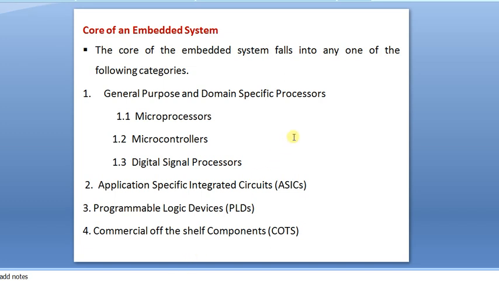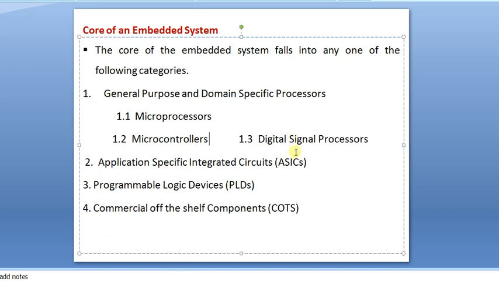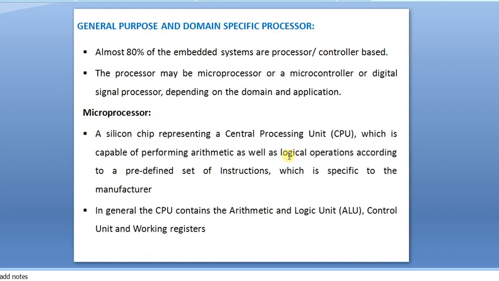Now let us move to the next slide. So the general purpose and domain specific processor. General purpose is what is used in a general computer. Domain specific is what is related to an embedded system. Now let us see the general purpose and domain specific processor in an embedded system. So almost 80% of the embedded systems are processor or control based. Okay, the processor may be a microprocessor, microcontroller or digital signal processor depending on the domain or application specific.